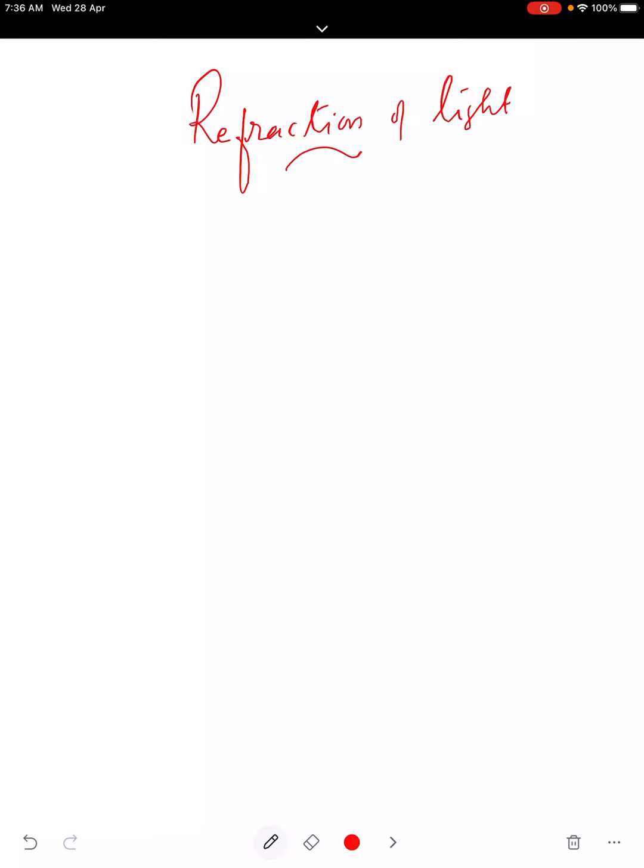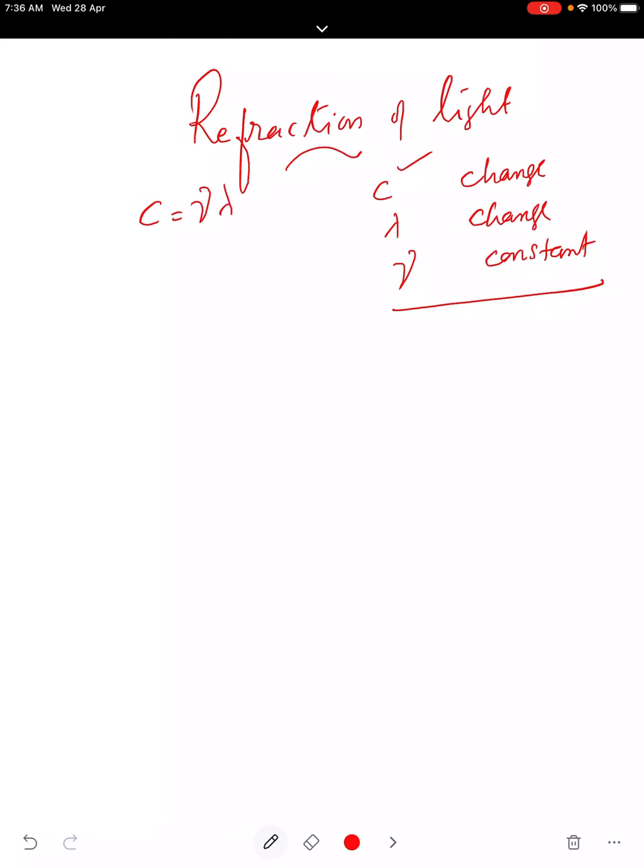Okay? And velocity will change, there will be a change in wavelength, but frequency remains constant. We know the relation involving them, velocity is given by c equal to nu lambda. So change in the path of light when it enters obliquely, oblique incidence. The word you can write is obliquely.